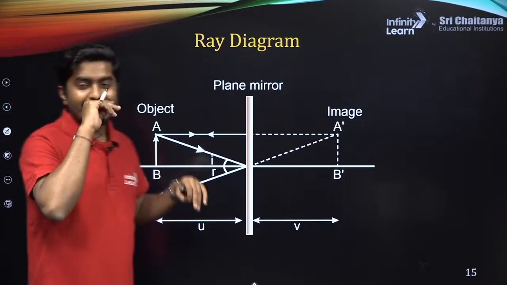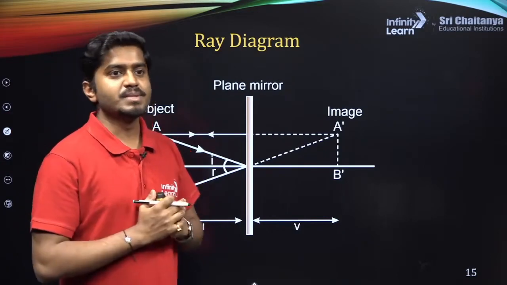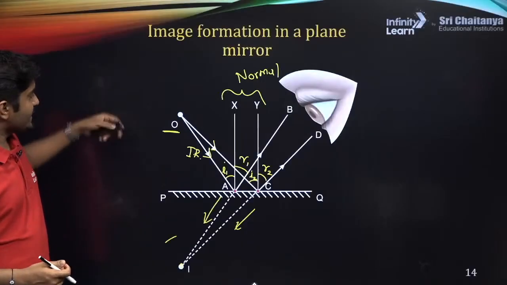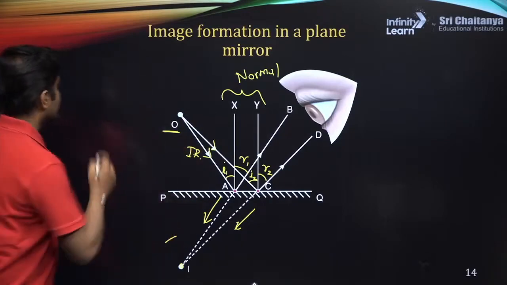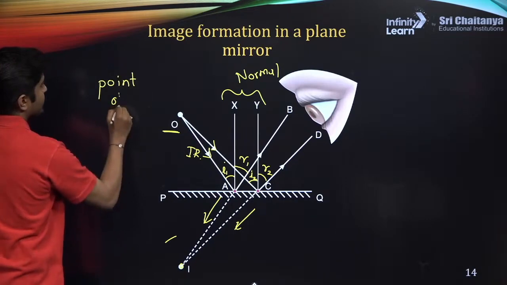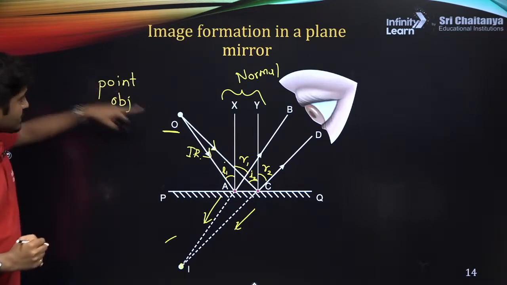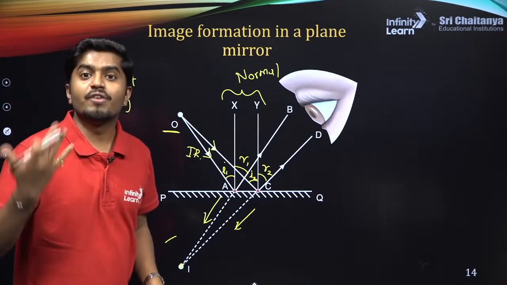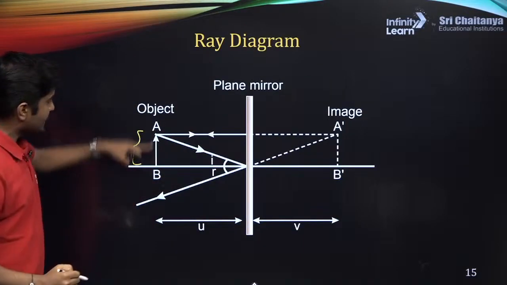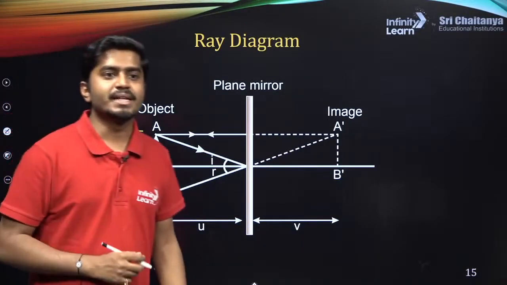So now let's understand a few of the terms here. Here, this AB, in this case, was a point object. This is a point object, right? Now let's go to the one dimensional object. Can you see here? This AB is a one dimensional object.